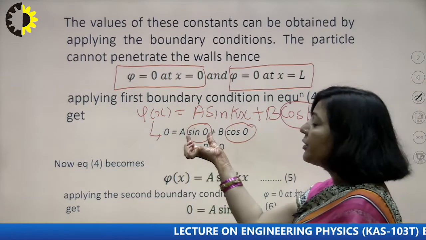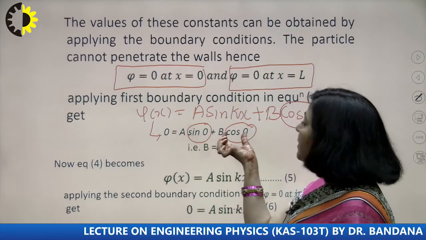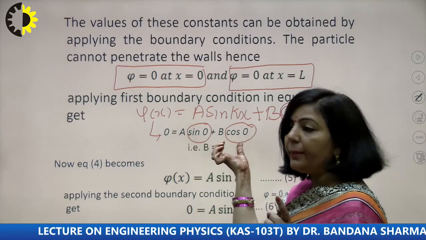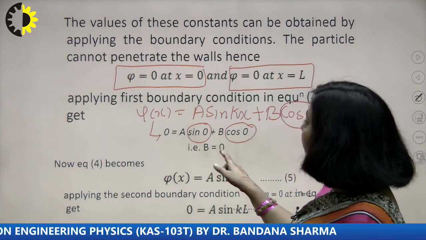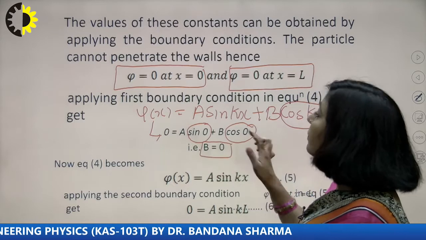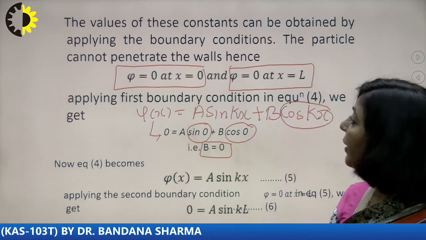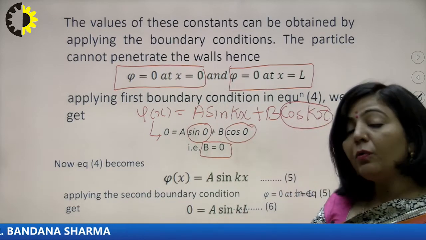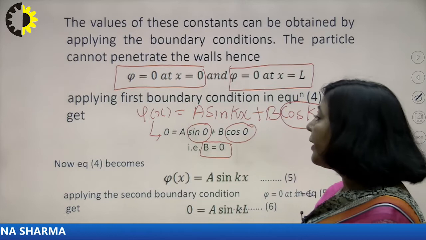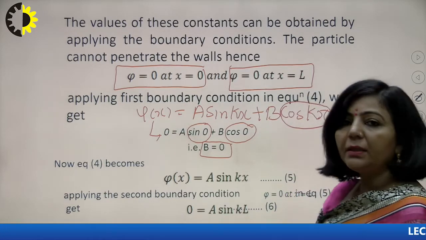It means the first term of the right hand side gives you 0, whereas the second term gives you capital B, and on the left hand side you already have 0. So capital B is equal to 0. Using the first boundary condition, that is when x is 0 the wave function vanishes, we are getting that our unknown constant capital B is 0.